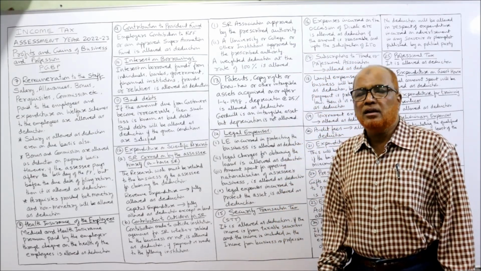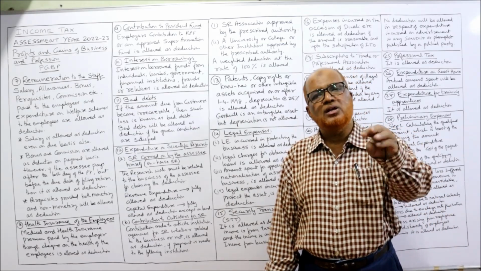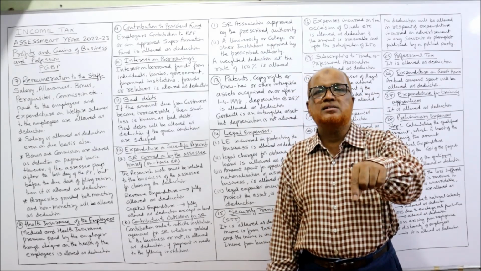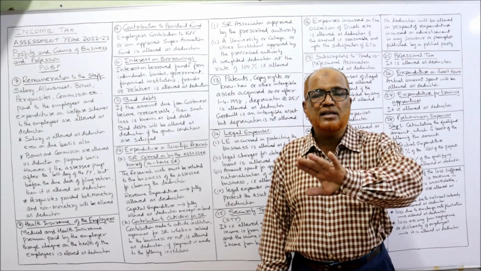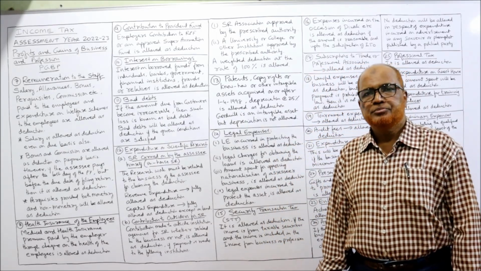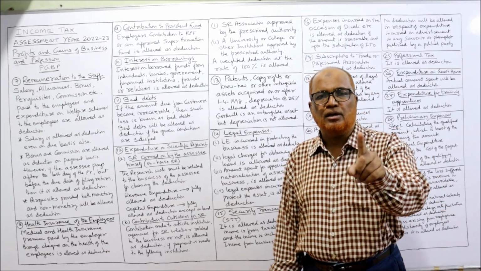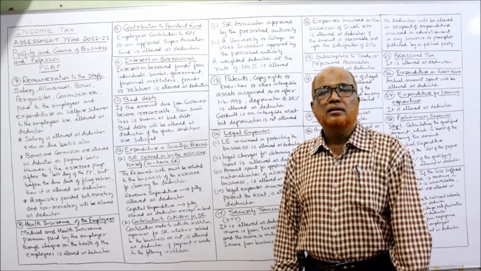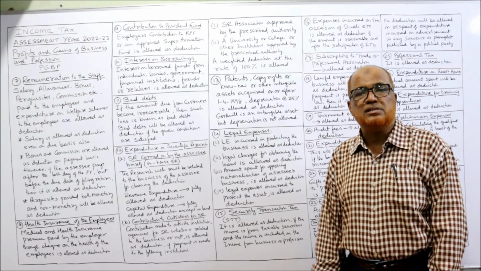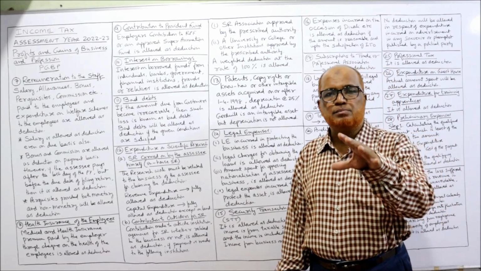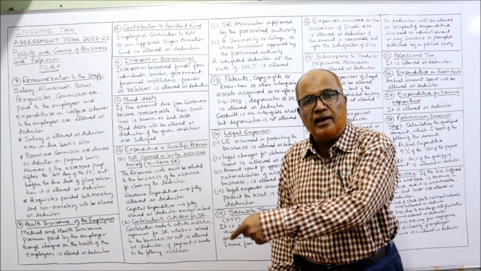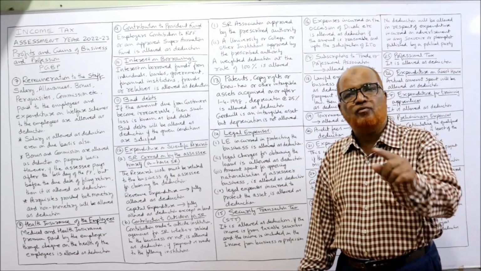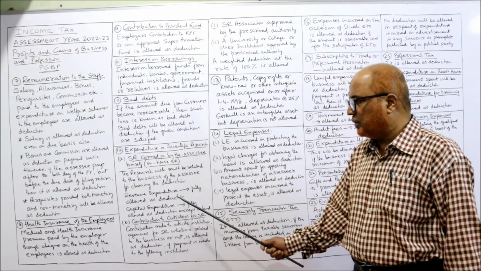In that case, Income Tax Act says if it is a revenue expenditure, fully allowed as deduction. And if it's a capital expenditure, also fully allowed as deduction, provided on land there is no deduction. If the expenditure is on land, no deduction. If the capital expenditure is on any other asset, allowed. Revenue expenditure allowed, provided the research should be related to the business. Whatever scientific research is being done within the company, it must be related to the business. Then it will be allowed. Revenue expenditure fully allowed. Capital expenditure fully allowed except land. On land it will not be allowed.